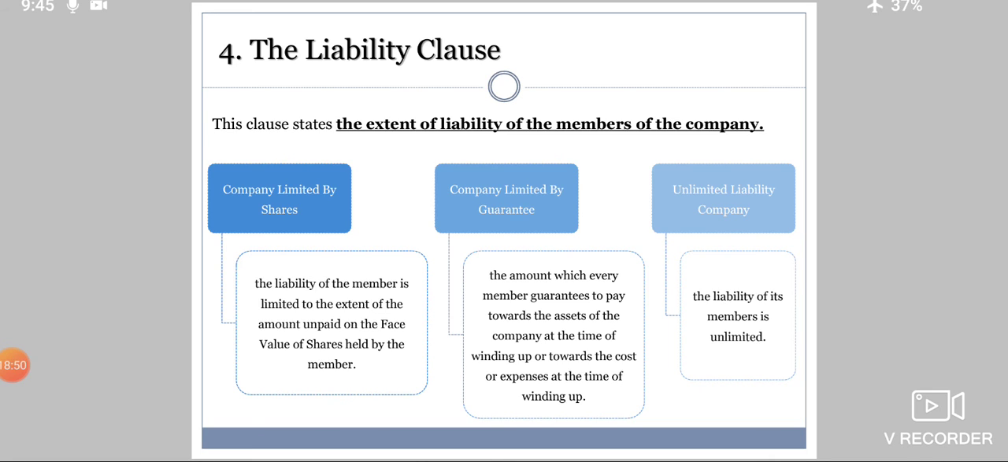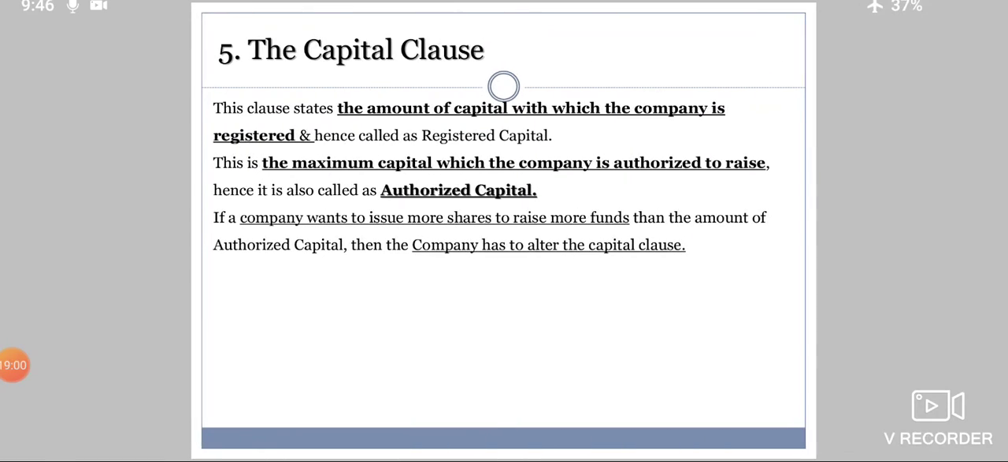And lastly, you have got unlimited liability company. See, the liability of its member is unlimited, as the name itself suggests. Coming to the fifth one, the capital clause. Capital, money invested in the business. See, this clause states the amount of capital with which the company is registered and hence is called registered capital.